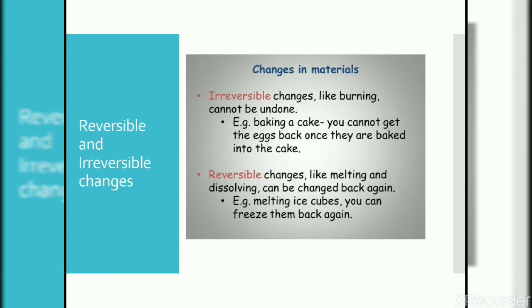Now for example, growth, your body growth. Can you reverse that change? No. So that change is irreversible, that is, it cannot be undone or changed back to the original position, original shape, original color or whatever the thing is. Like cooking of food: if you cook by putting different ingredients and you make a curry, can you make them again into the raw material? No, we can't. So these are all irreversible changes.